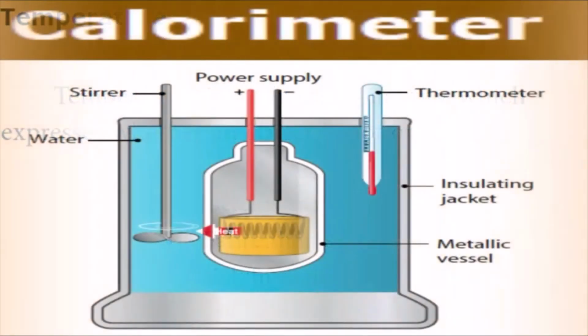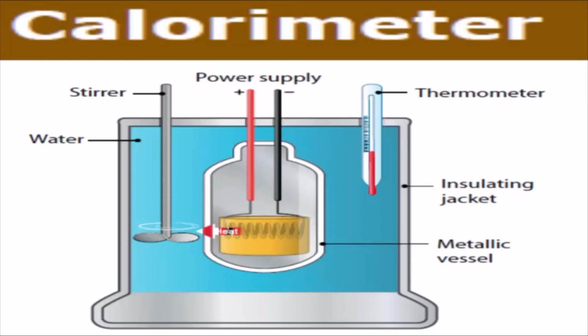Calorimeter. A calorimeter is a device used to measure the amount of heat gained or lost by a substance. It consists of a vessel made of metal like copper or aluminum, which are good conductors of heat and electricity. The metallic vessel is kept in an insulating jacket to prevent heat loss to the environment.